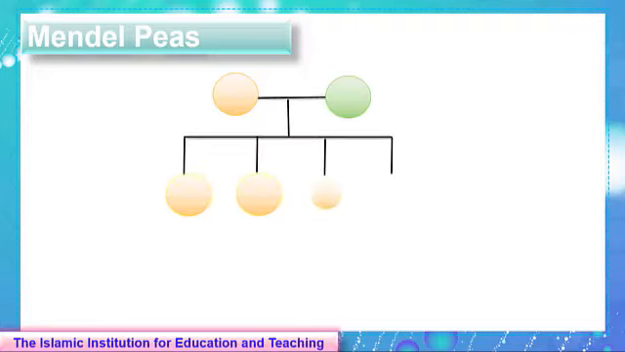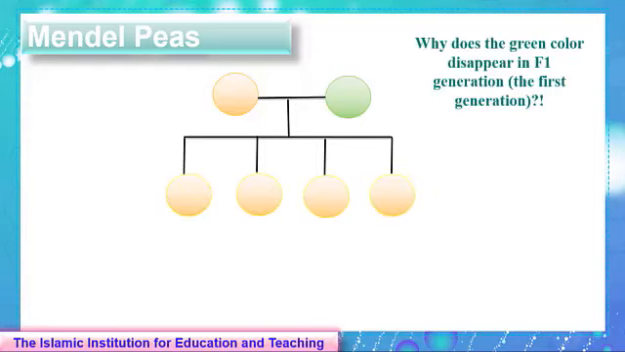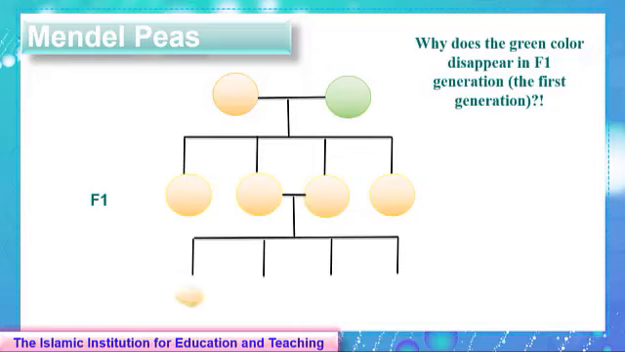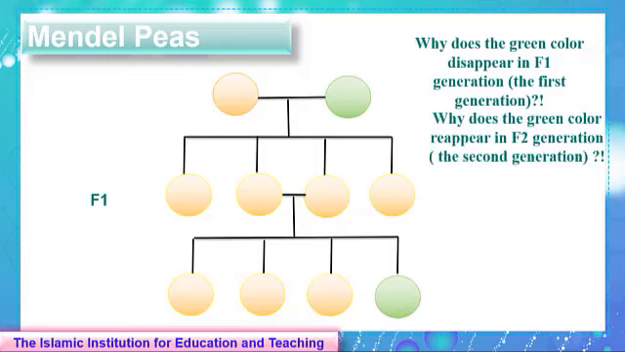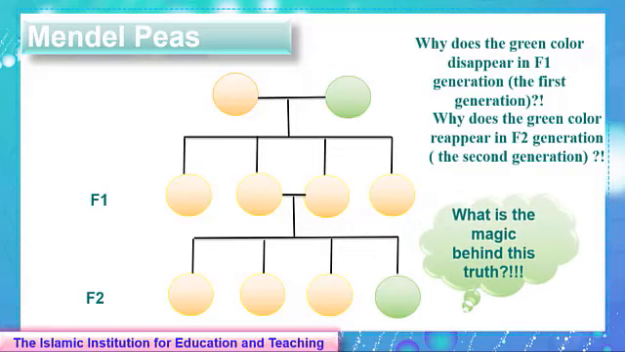Let's start with the first experiment Mendel did. When he mated yellow peas with green peas, they gave all yellow peas in the first generation. Then Mendel wondered, why does the green color disappear in the offspring of the first generation? Then, when yellow peas from the first generation are mated or crossed, the green peas reappeared in the second generation. Again, Mendel wondered, why does the green color reappear in the second generation? What is the magic behind this truth?